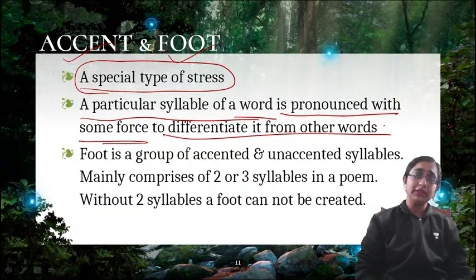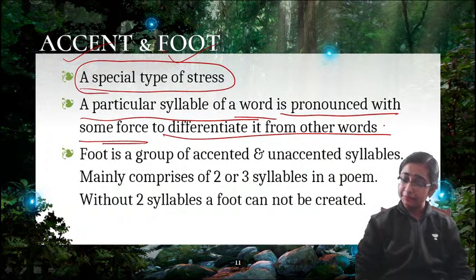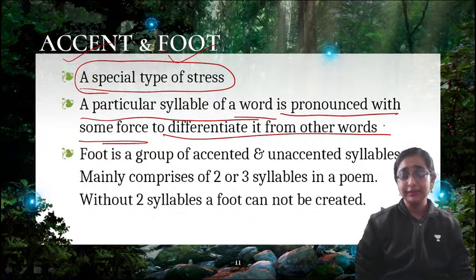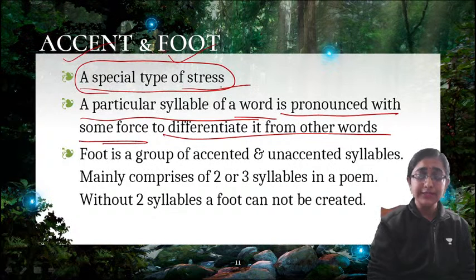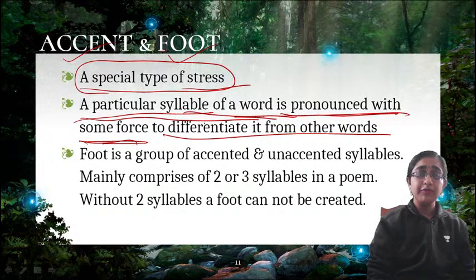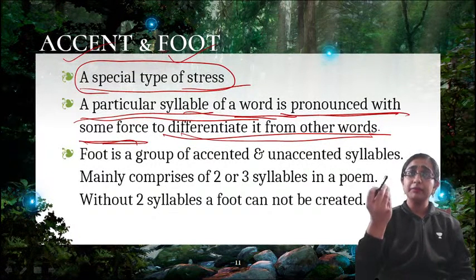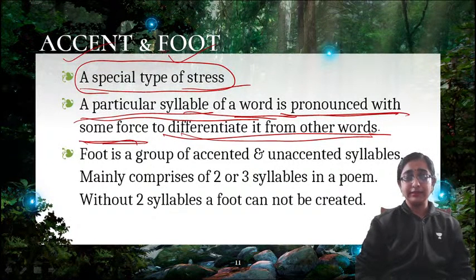If you hear lectures given by foreign university professors, you will understand that. That is why English is called an accented language, right? So accent is a special type of stress, a particular syllable of a word pronounced with some force to differentiate it from other words. To emphasize a particular word, or to give emphasis on a particular syllable, we use accents, right?